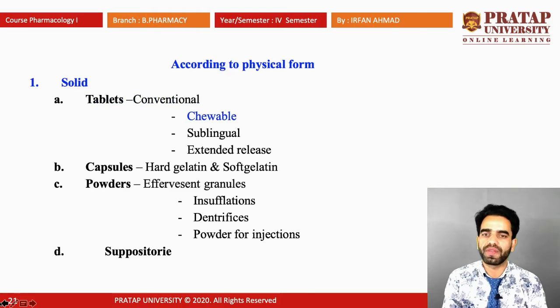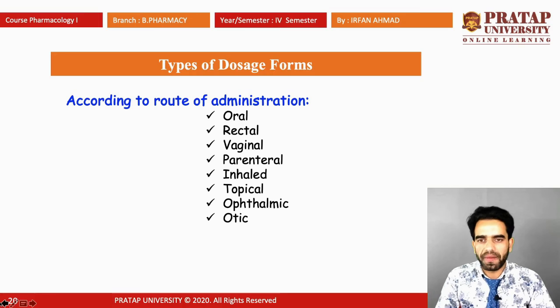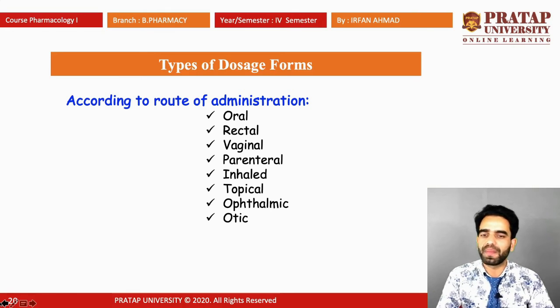According to route of administration, one is oral dosage form, which is given orally; rectal, which is given into the rectum; vaginal, which is given into the vagina in females; parenteral, which is given by the intravenous or intramuscular route, etc.; inhaled, which is given in the form of vapors; topical, which is applied topically; ophthalmic, meaning into the eye; and otic, into the ear. These are the different types of dosage forms according to the routes of drug administration.